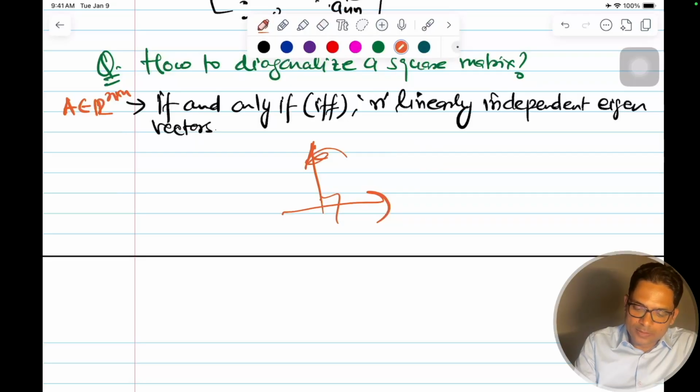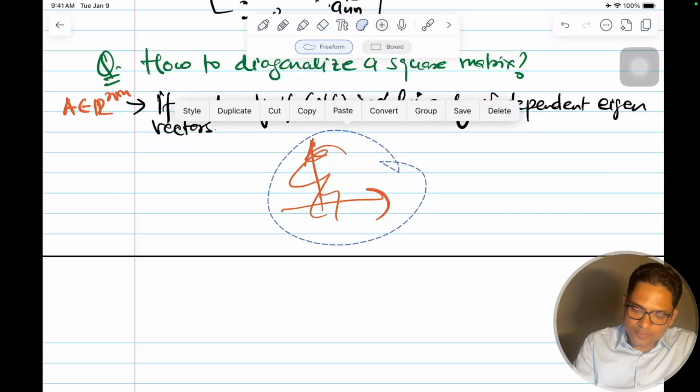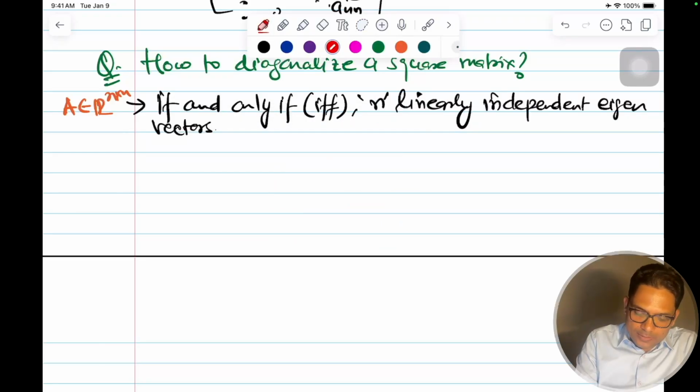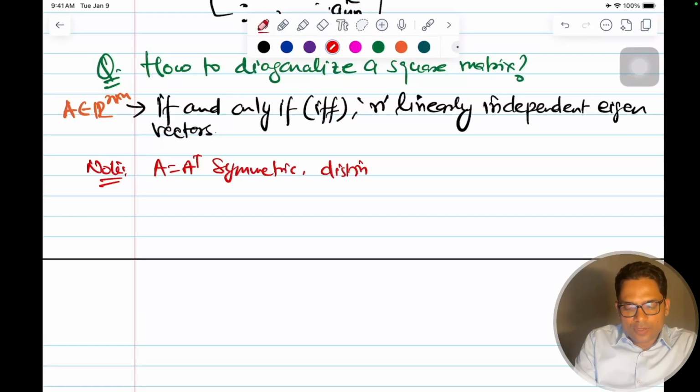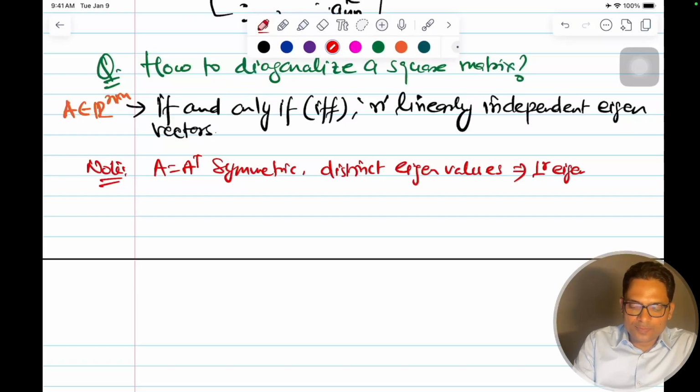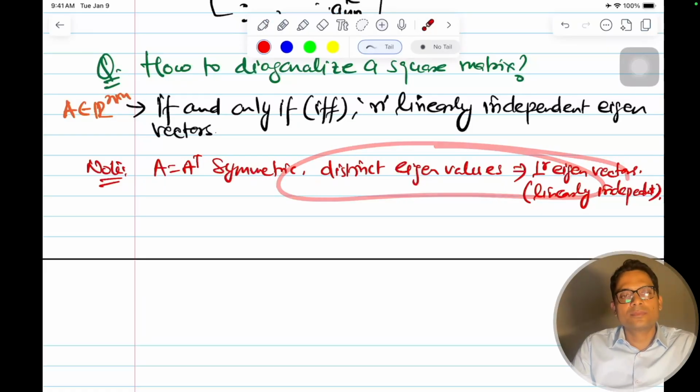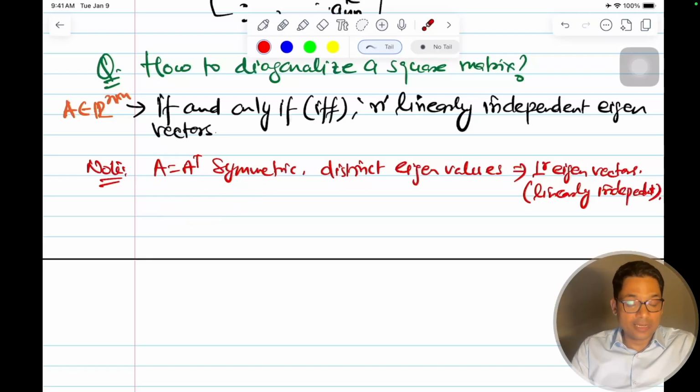So note it: if your square matrix is symmetric, that is A equal to A transpose, then all distinct eigenvalues imply perpendicular eigenvectors. They are all orthogonal to each other. This means they are linearly independent by default. You know this, so we keep it in mind and we'll revisit this concept.